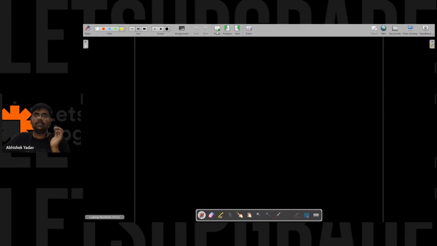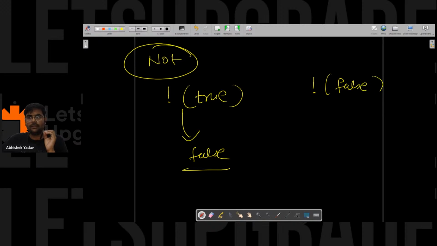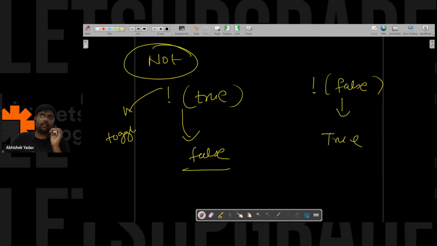Is everyone clear? So the last operator is not. In the case of not, if the condition is true and you are using not, it will toggle the result, that is, it will give the result as false. And if you have not and you have false here, you will get true. That is, not means it will toggle the result. So this is all about the selection statement and the logical operators.